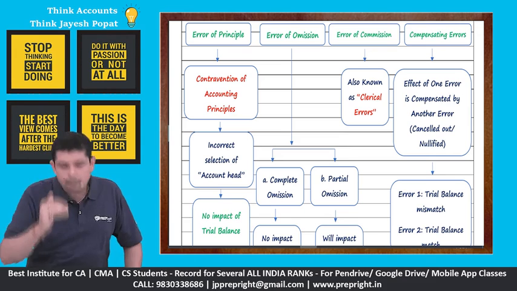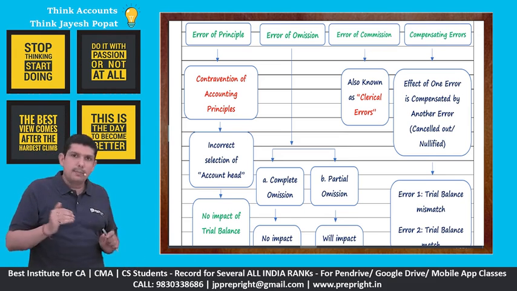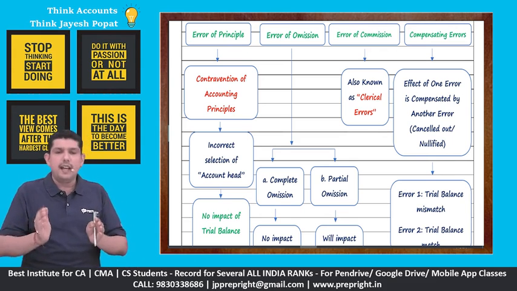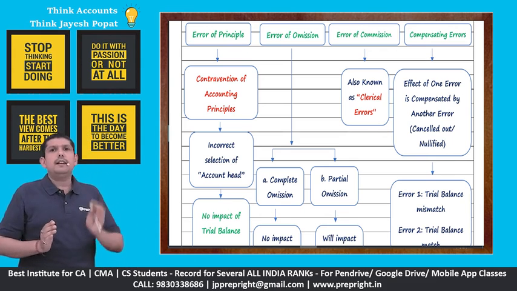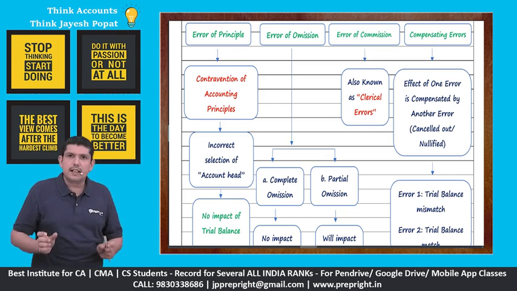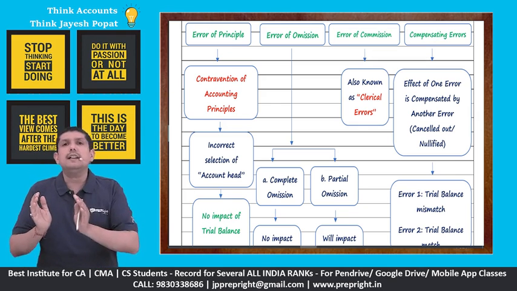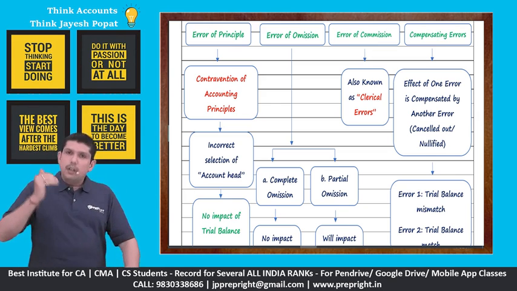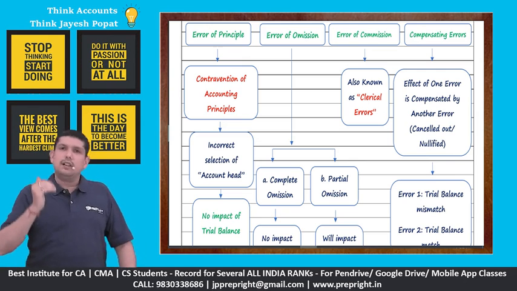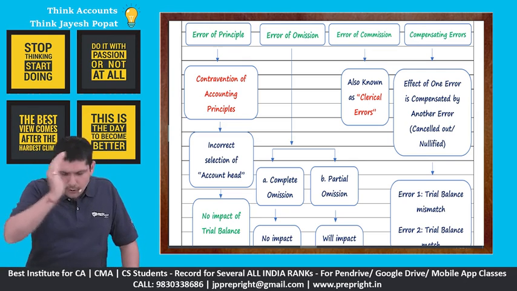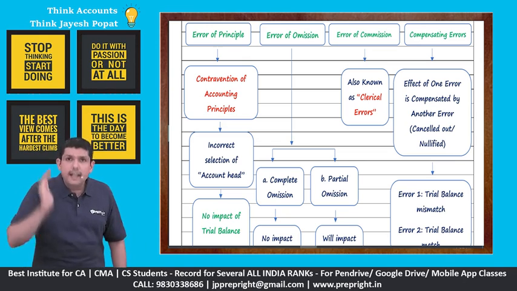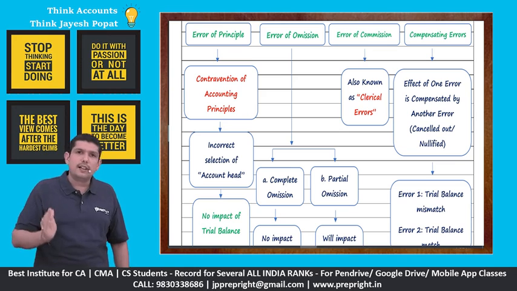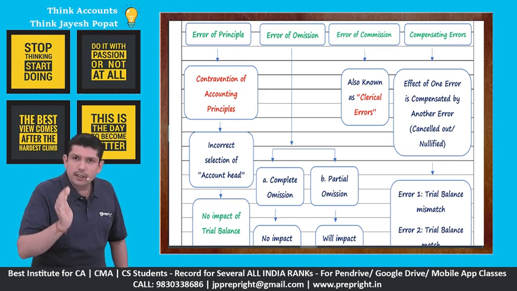Now we'll talk about impact of each of these errors on the trial balance. See, trial balance is based on the double entry system of accounting where there's a debit and credit equal. You pass the equal and opposite debit and credit. So till the time the debit and credit is equal, the trial balance will not mismatch. So in case of error of principle, you are using an incorrect account nomenclature or account head, but the amount of debit and credit is equal, and therefore the trial balance will not mismatch. So in case of error of principle, there will be no impact on the trial balance.